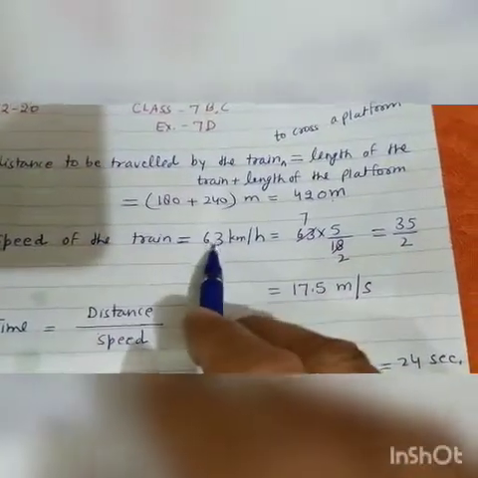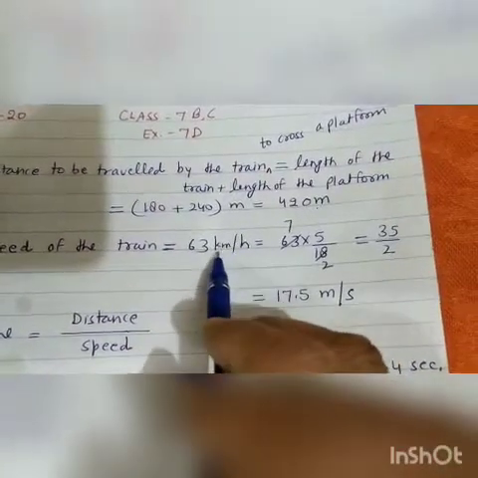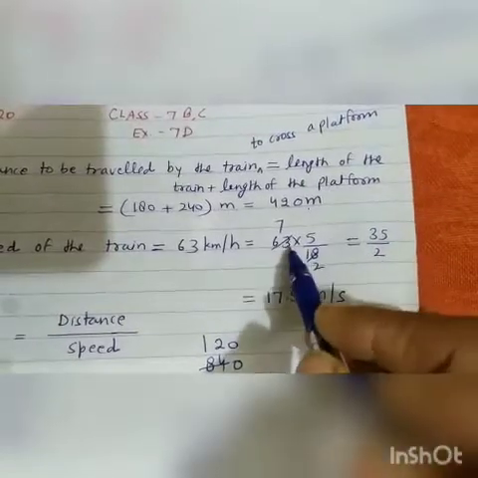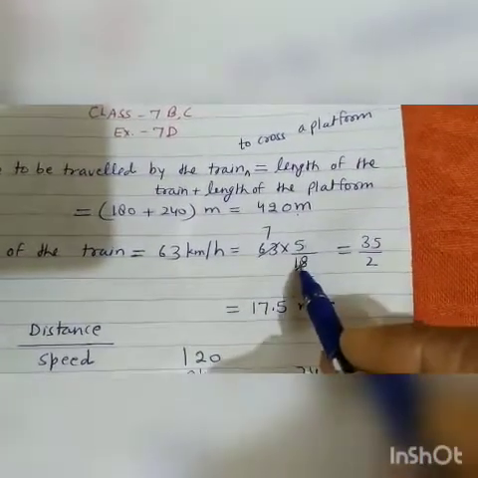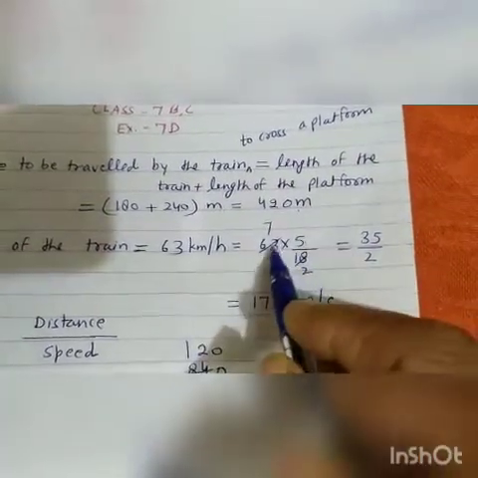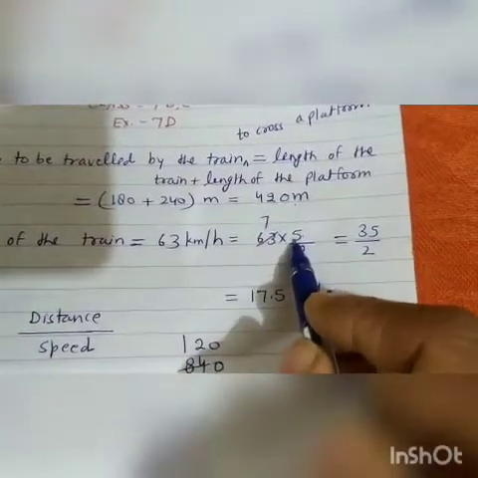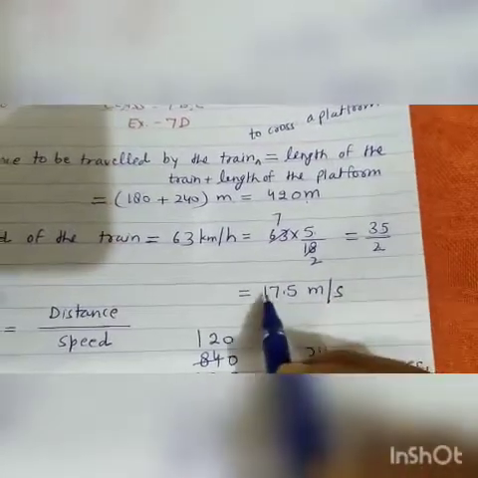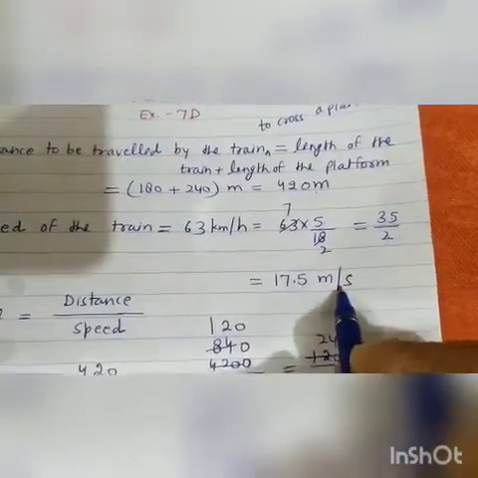Speed of the train is given as 63 km per hour. Here again we will change this kilometer per hour into meter per second. So 63 multiplied by 5/18. 9 twos are 18, 9 sevens are 63, then 7 times 5 is 35 upon 2. When we divide 35 by 2, we get 17.5 meter per second.